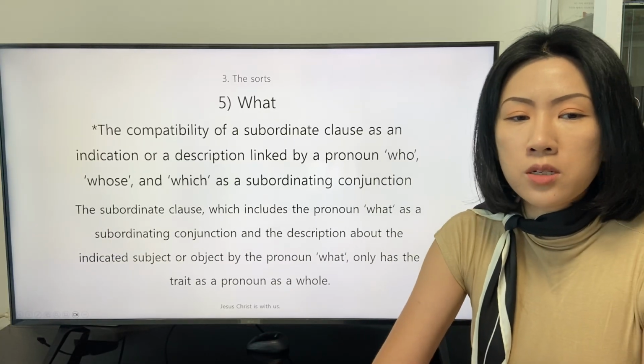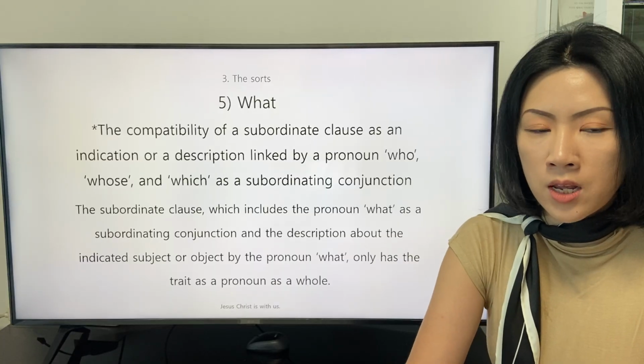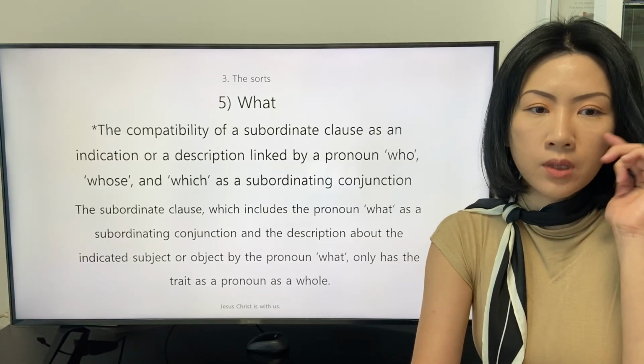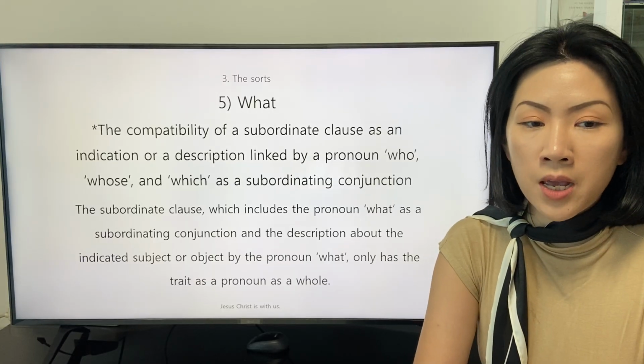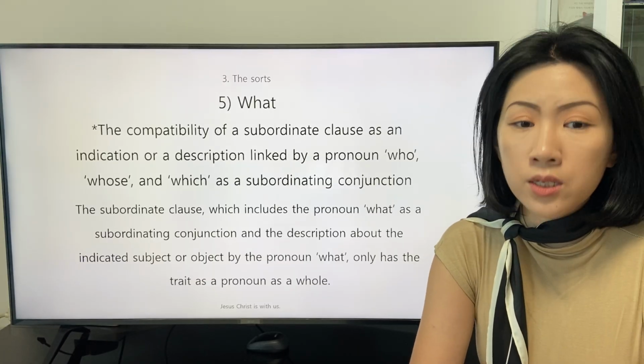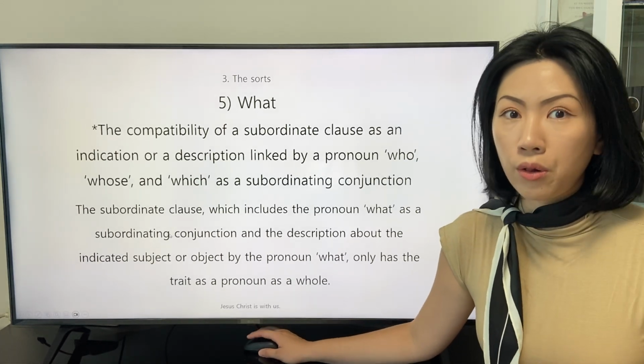The subordinate clause, which includes the pronoun what as a subordinating conjunction, and the description about the indicated subject or object by the pronoun what, only has the trait as a pronoun as a whole.